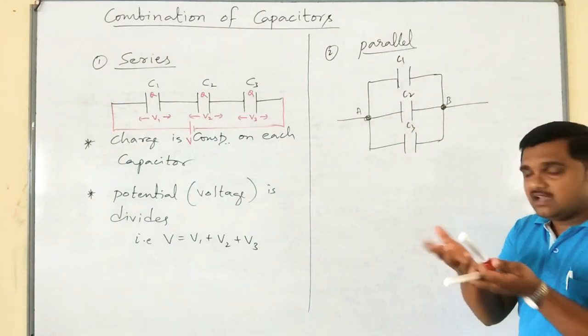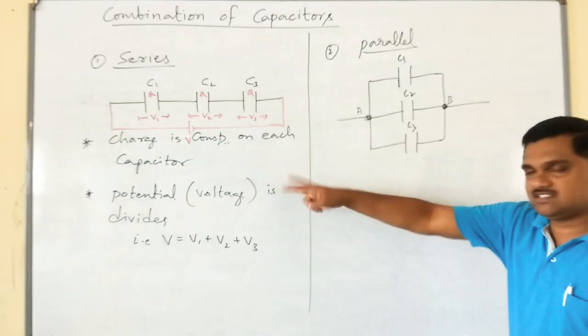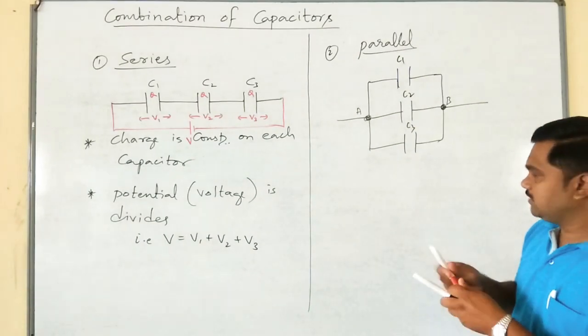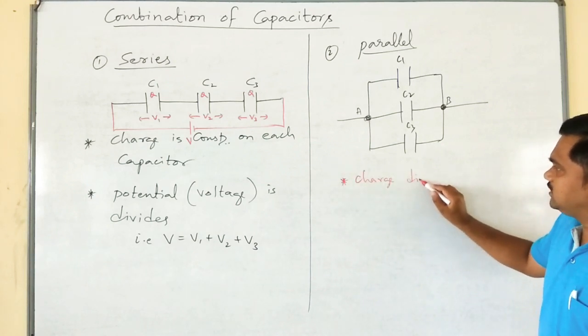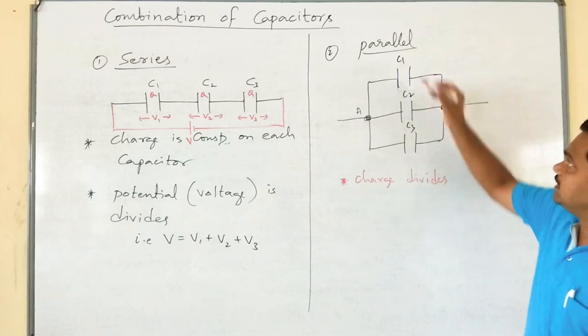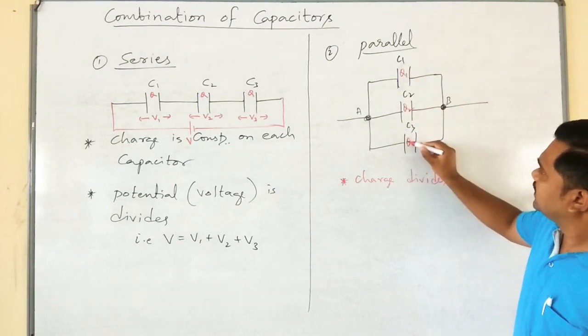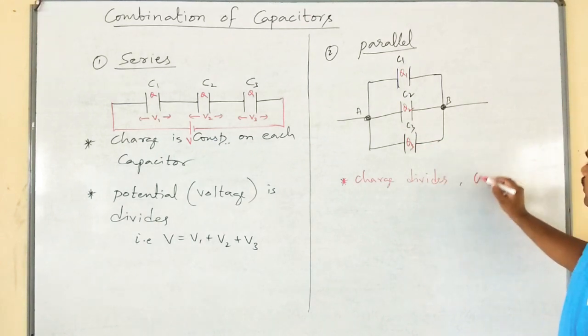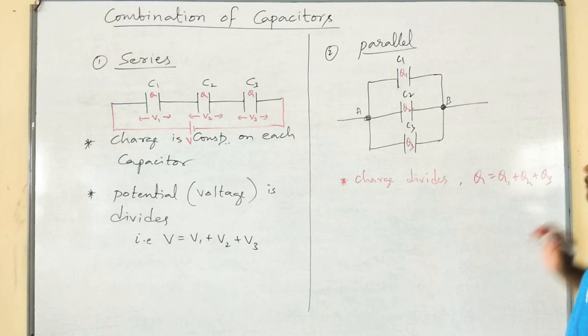Here what will split and what remains constant, you can easily guess. Yes, just interchange. Here charge divides, that is, they can store Q1, Q2 and Q3. Therefore, Q can be written as Q1 plus Q2 plus Q3.